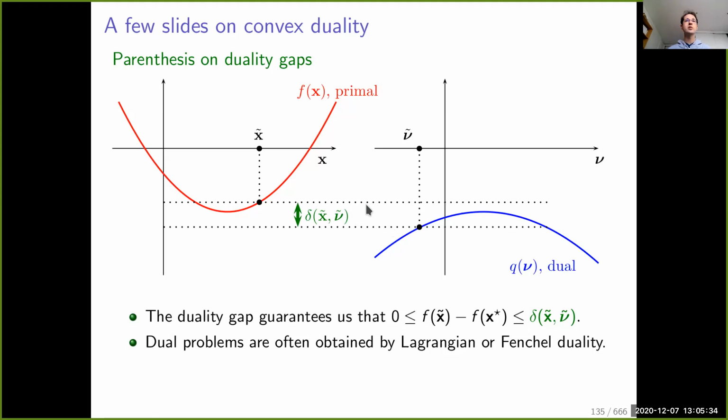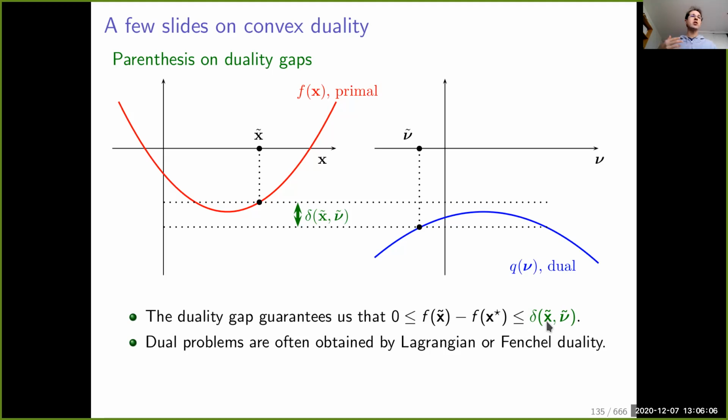Why? Because if you have strong duality, this quantity that we call a duality gap, which is f of x tilde minus q of nu tilde, is an upper bound on this optimality gap. And if you build things in a particular way, there are techniques that, given some x tilde, automatically give you some nu tilde, such that when you get close to the optimum, this quantity converges to zero.